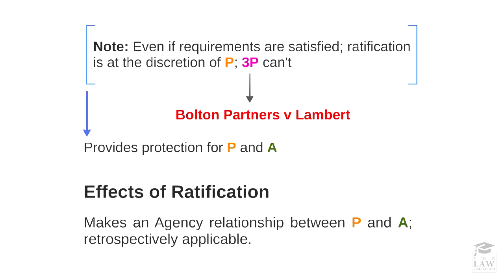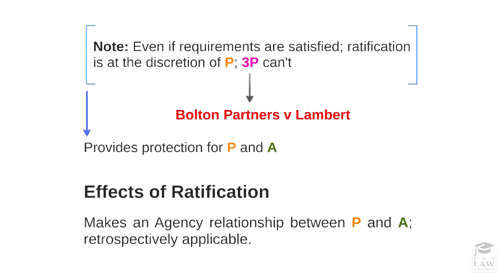In this instance, the principal has justified the acts of the agent in order to create an agency relationship and to bind the contract. Have a look at Bolton Partners and Lambert, another case available in your case summaries for a better understanding of how this affects the principal, the agent, as well as the third party.